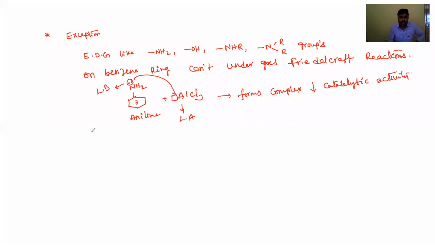In the same way, strong electron withdrawing groups like NO2, CN and CF3 present on the ring also cannot undergo Friedel-Crafts reactions, because strong electron withdrawing groups decrease the electron density on the benzene ring, so the electrophile cannot attack easily. That's why Friedel-Crafts alkylation and acylation reactions are not possible. Okay students, this is about Friedel-Crafts alkylation and acylation reactions.